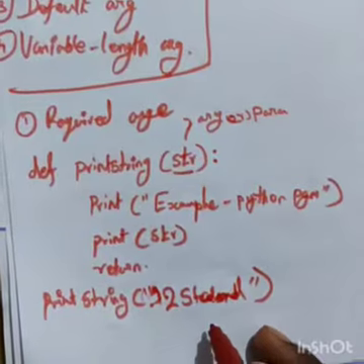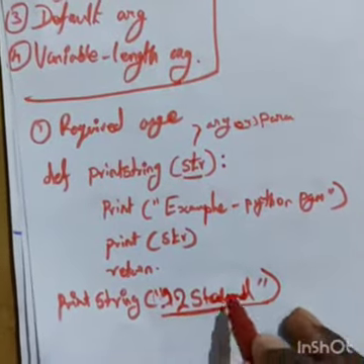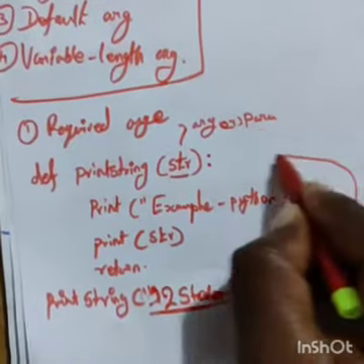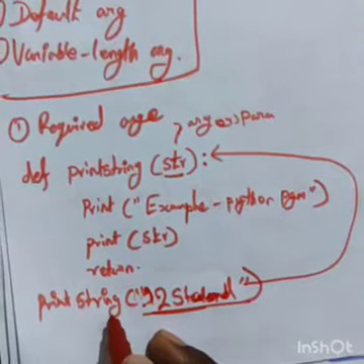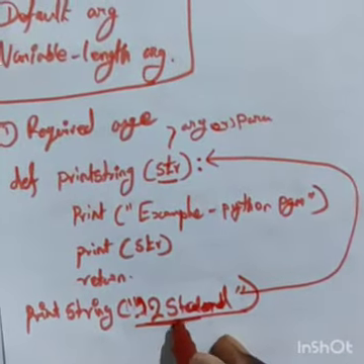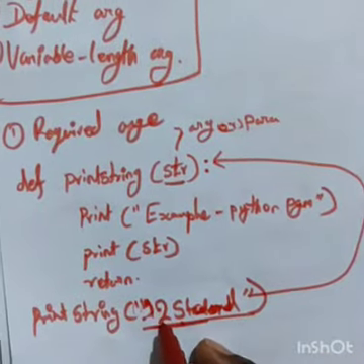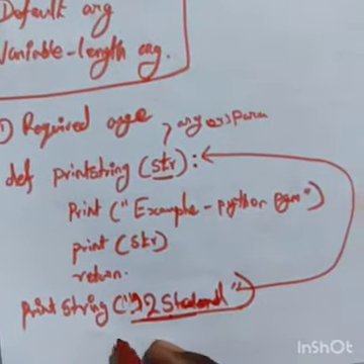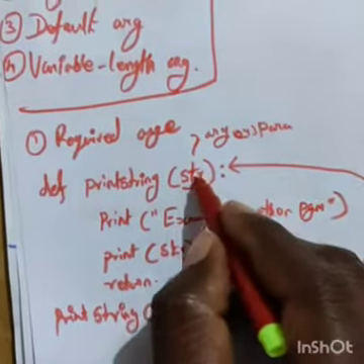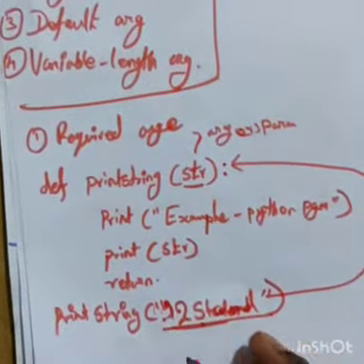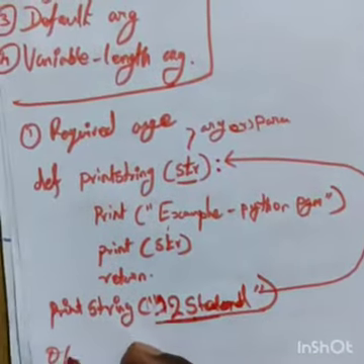Now when you execute the program, the function argument str value will be stored here. print_string is the function name, and the argument str value is 12th standard. See this value here, you can copy it. Now str value is 12th standard. Now if you execute it one by one, what output will come?